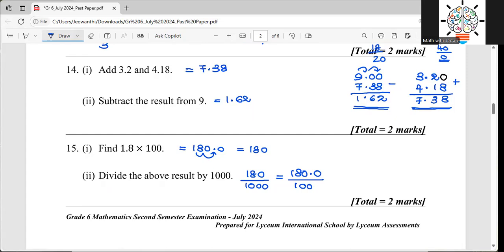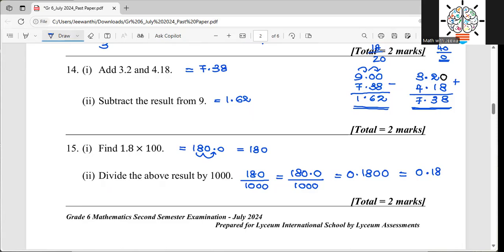When you are dividing by 10, 100 or 1000, you want to move the decimal point to the left side. Again, I'm telling you the decimal point is not actually moving anywhere. For the time being, we just keep this in our mind for easy reference. So then we just move the decimal point to the left side. How many steps should we go? We should go 3 steps. So when I move 3 steps, what will be my answer? 0.1800. No point of keeping zeros at the end. Therefore, my answer will be 0.18, right?